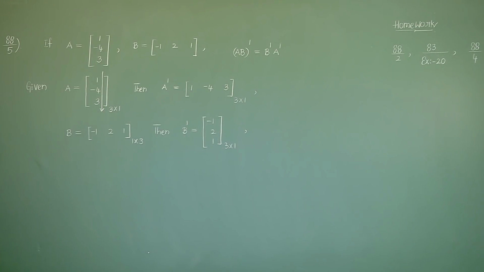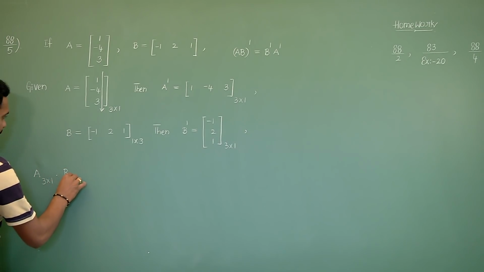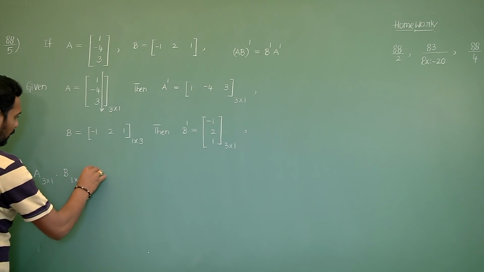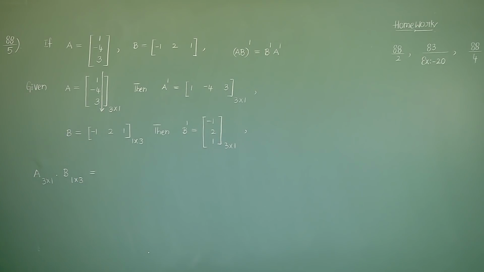Next, we will calculate AB first. Capital A of order 3 cross 1 into capital B of order 1 cross 3. Multiplication is possible only if the number of columns of the first matrix equals the number of rows of the second matrix, so this multiplication is possible.